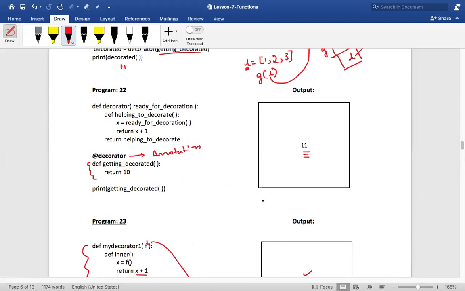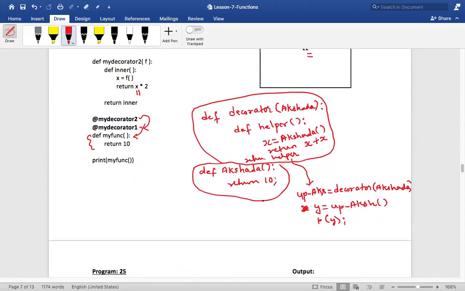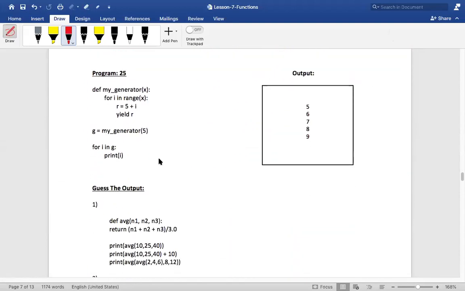Is that okay? Yes, sir. Did you understand, my dear friends? Hello, did you understand what I'm trying to tell you? Sir, just a minute, I have to take a screenshot of this. Guys, you can take a screenshot. Is it okay? Yes, sir. So guys, should I continue or should I end it now? End it. Okay.